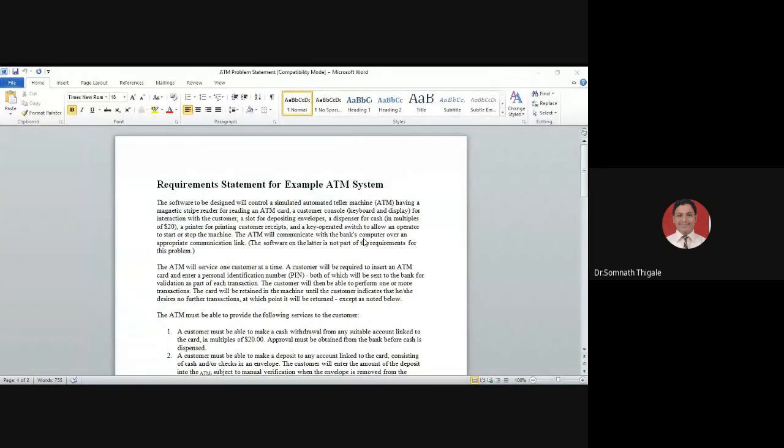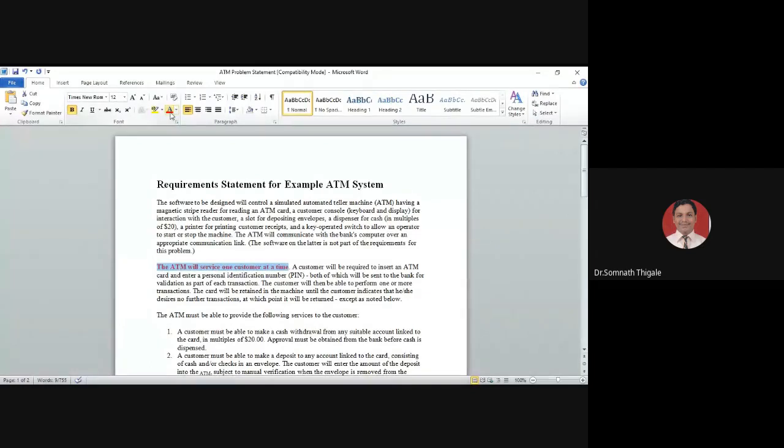Next, the ATM will serve one customer at a time. This is one of the most important conditions. The machine will operate with only one customer at a time. So I am highlighting this. This is one of the design constraints given by the end user.